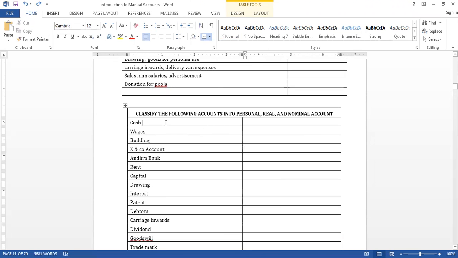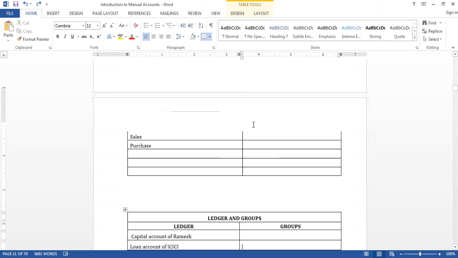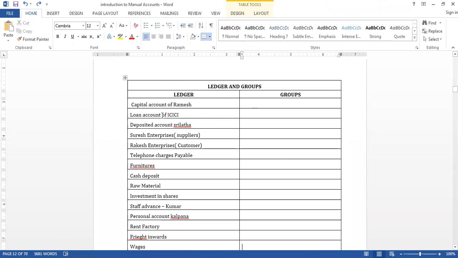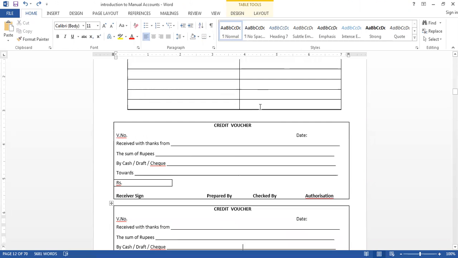And come to the classification. So cash is there. Which type of account is it? Is it a real account? Is it a nominal account or a personal account? We have to identify these accounts like this. Then ledgers and groups. Suppose the capital account of Ramesh, then which group you have to give, you should understand that.